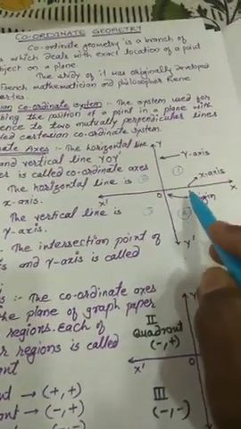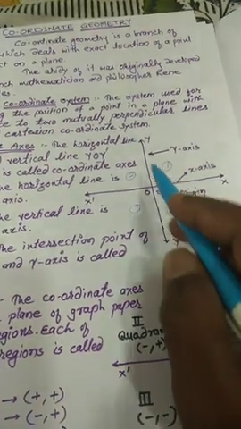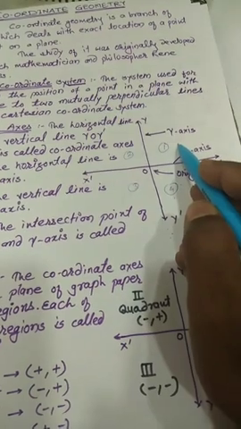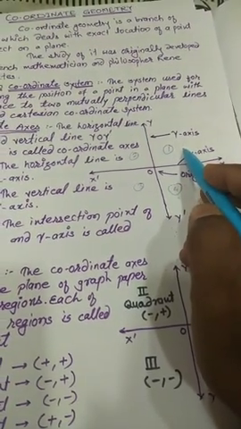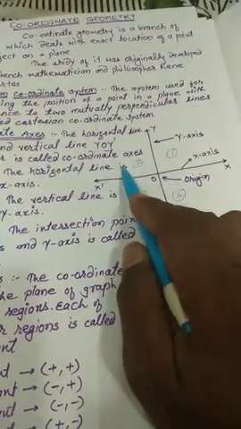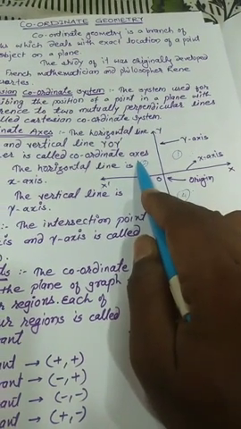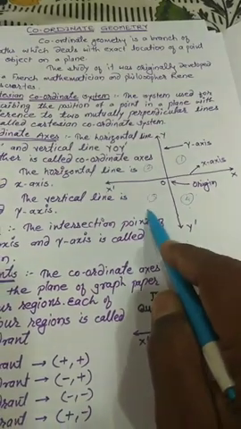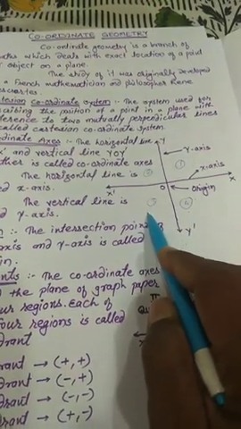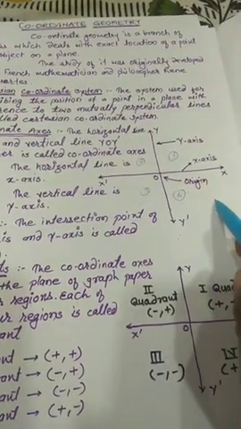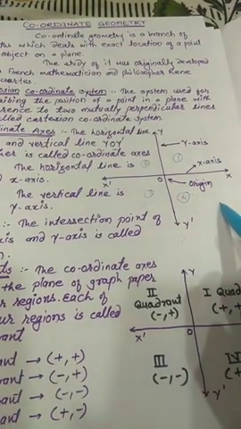So how are they named? The top right corner is the first quadrant. The top left corner is the second quadrant. The bottom left corner is the third quadrant and the bottom right corner is the fourth quadrant.